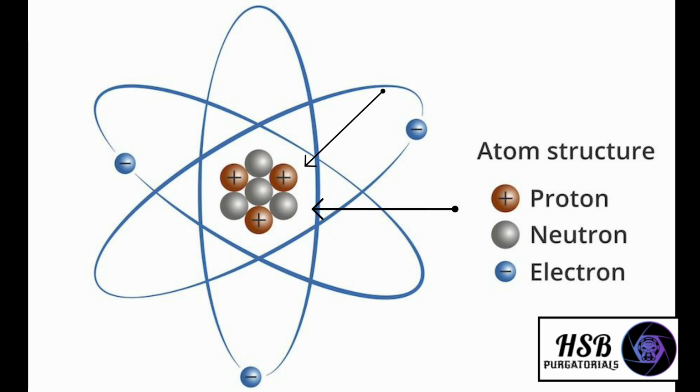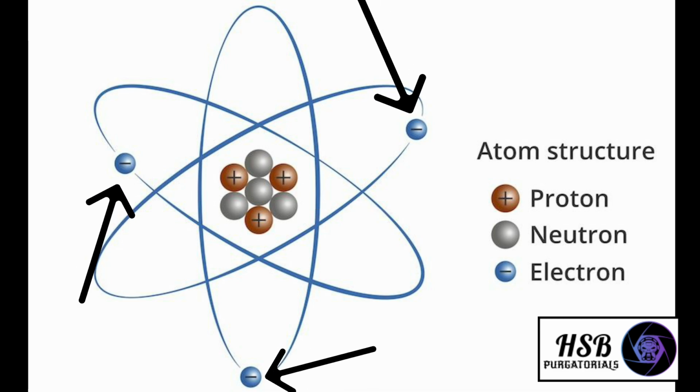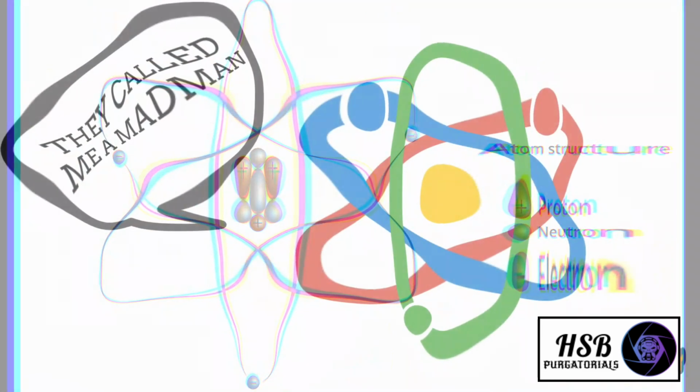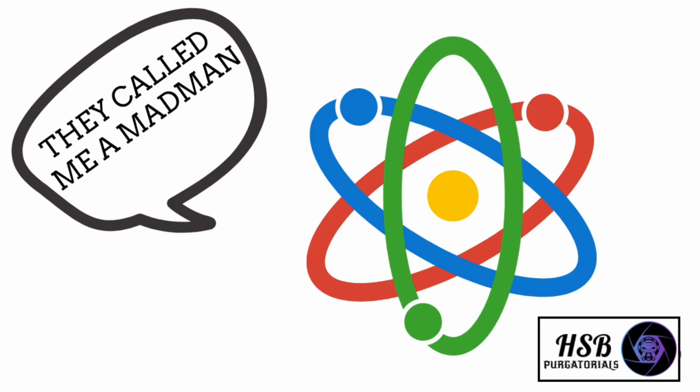Protons and neutrons are found at the center of an atom, which is called the nucleus. That's why protons and neutrons are also called nucleons. Electrons, on the other hand, revolve around the nucleus in fixed energy levels called orbits or shells. By the way, this is not what an atom actually looks like, but for now, just to keep things simple, let's accept this model for a while.